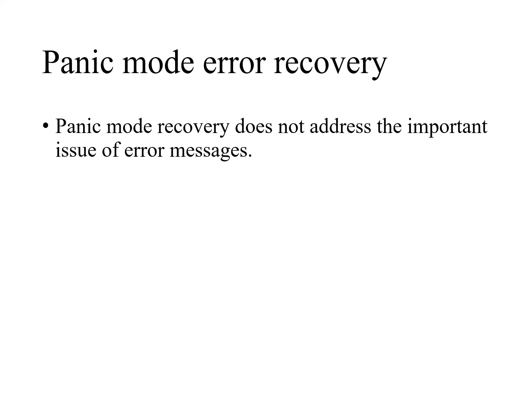Error correction can be obtained by placing an error routine in some or all of the table entries that have no legitimate production. We studied that in the table there are two kinds of entries: one is production, the other is sync. The empty entries are considered as errors.